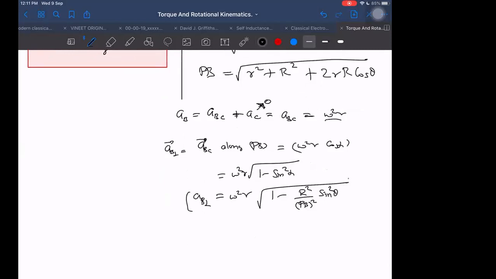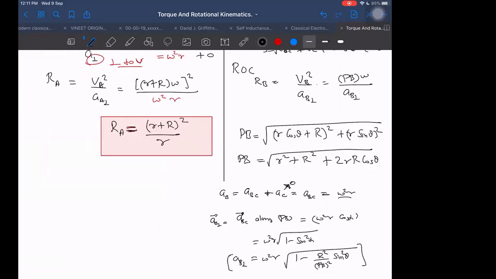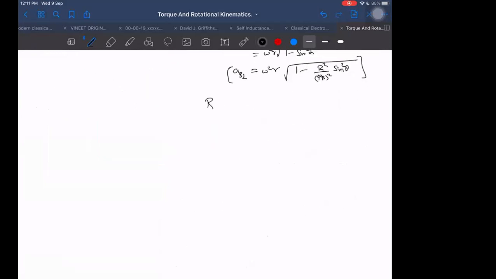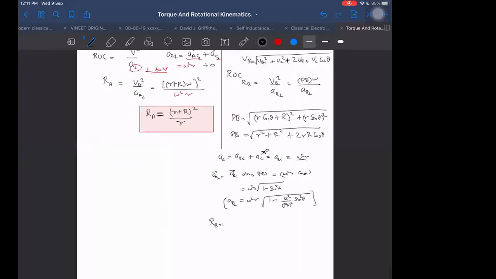Sometimes I want to get up to the answer also, just to see whether the final answer is simplified or still complicated. I have curiosity. So just tell me the final answer after simplification. After all the simplification is done, what is the last answer? R sin theta, not R plus R cos theta whole square, under root of capital R by PB square. I don't want to hear anything before. I want to hear the final radius of curvature. You tell me, RB. What is the final value of RB?